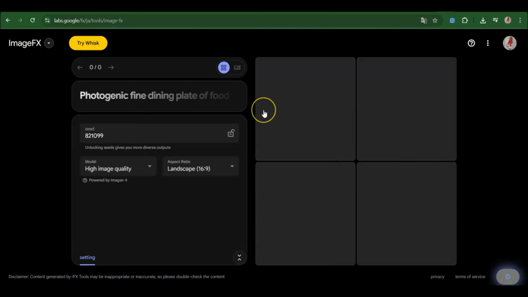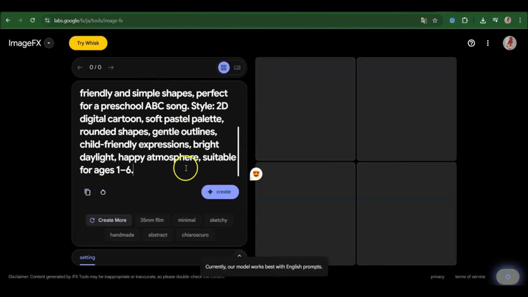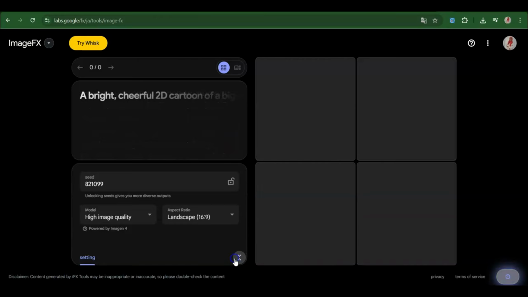So guys, the tool we are going to be using to generate our images is called Image Effects. It is absolutely completely free, and it is also by Google. So all we need to do is when you come on here, this is where you're going to put in your prompts, and then we're just going to place it here. I'm just going to paste my prompt here, and then we can go for the settings.